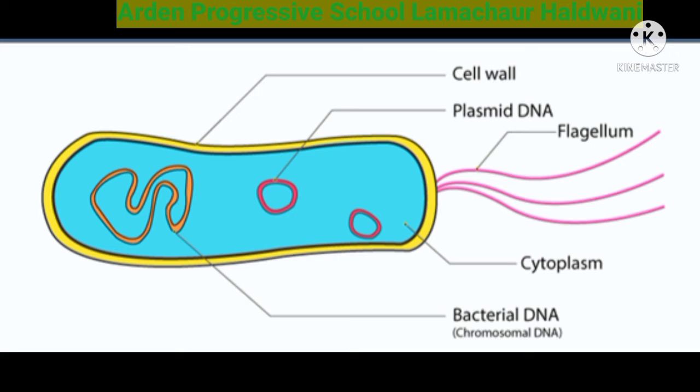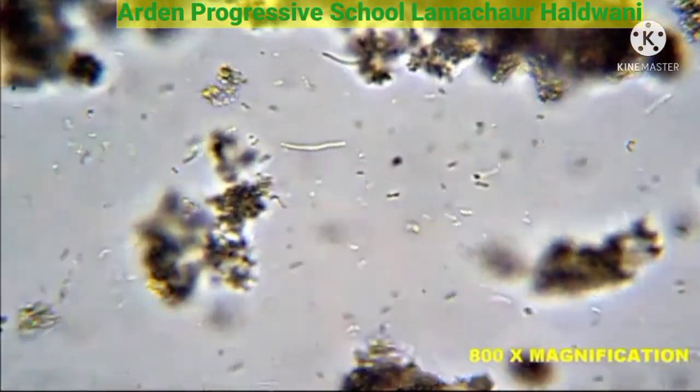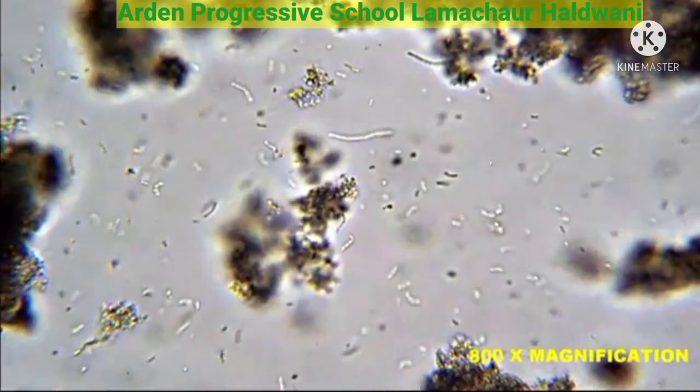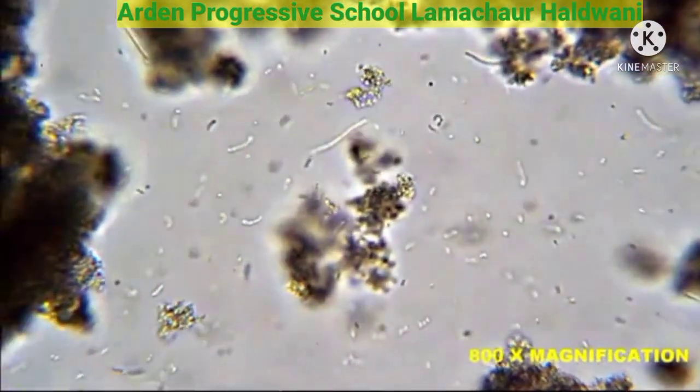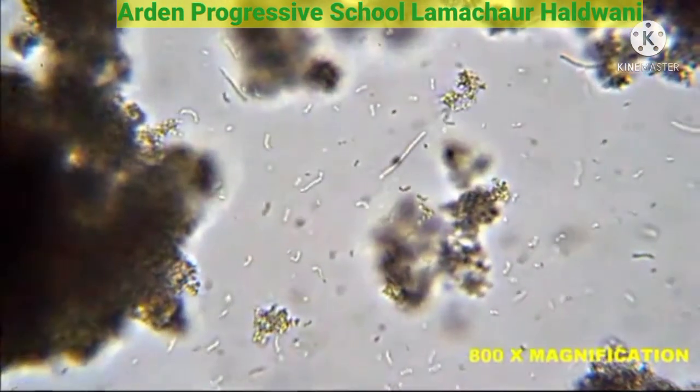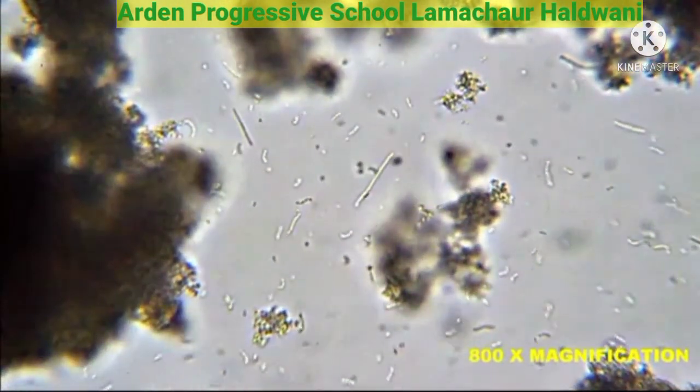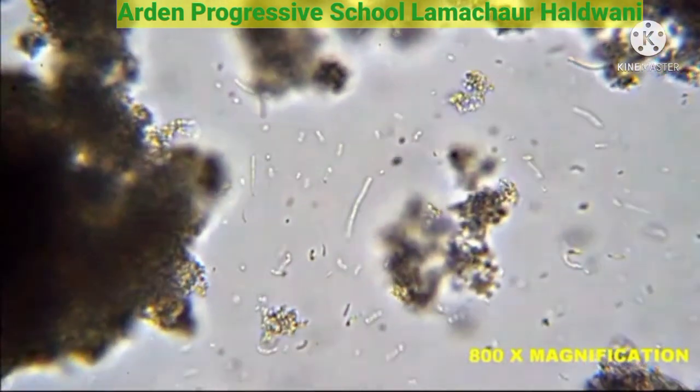Then the bacterial DNA, also known as the chromosomal DNA, which consists of RNA molecules and proteins. So this is a small clip of the bacteria present in the curd, which makes the curd, that is Lactobacillus. Yes, this is a rod-shaped bacteria, as you can see here.